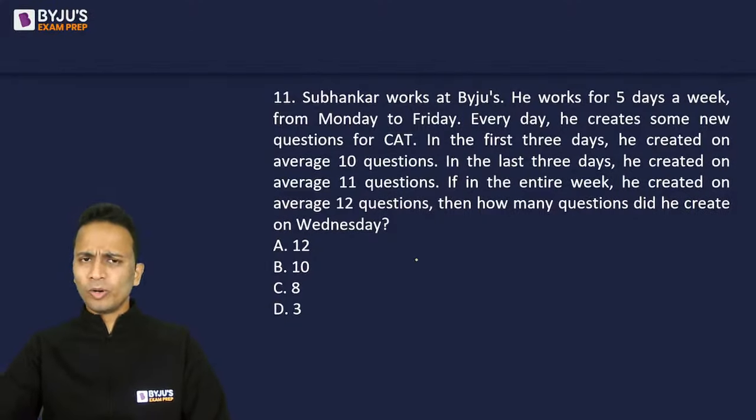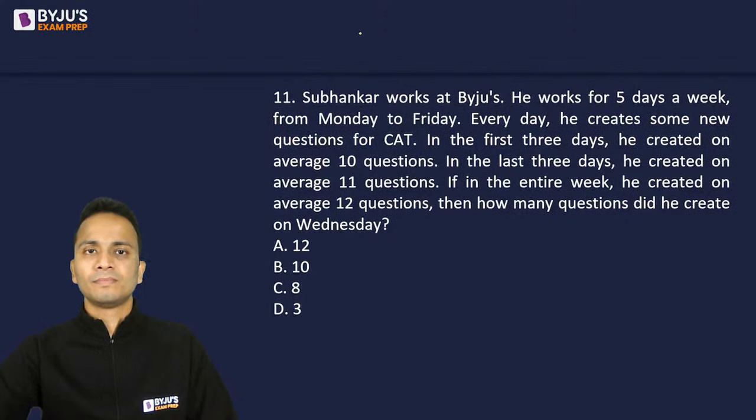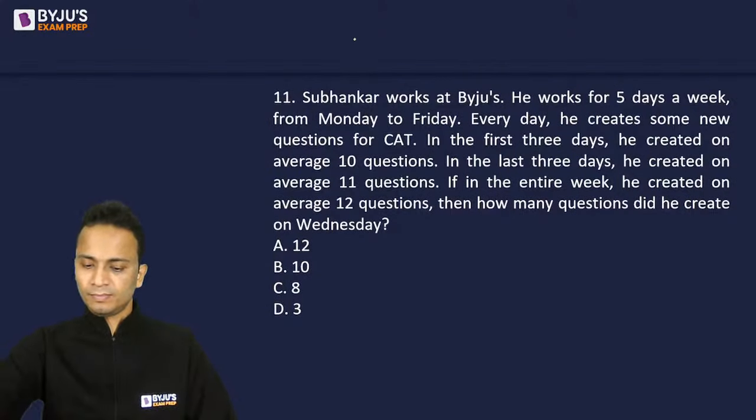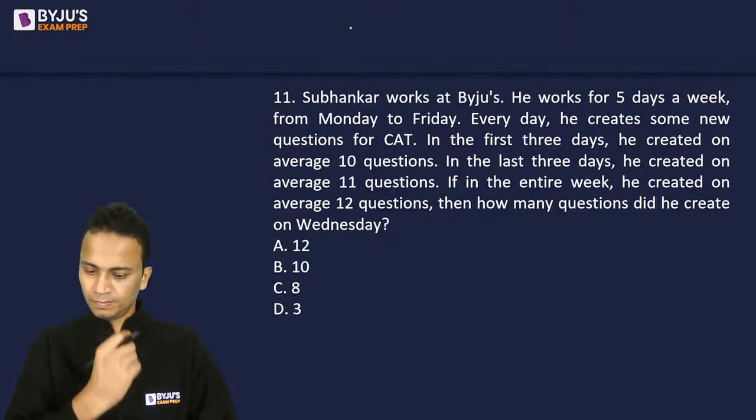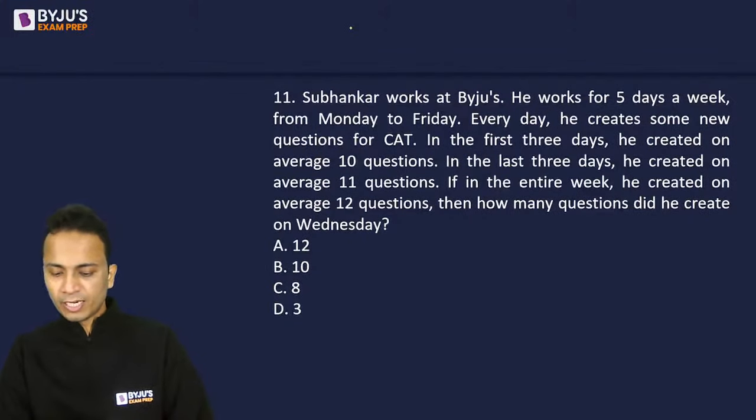Now you can do it orally as well, but I'll explain you by making very simple equations. Okay. So Nandini and Ritika have given option D as the answer.